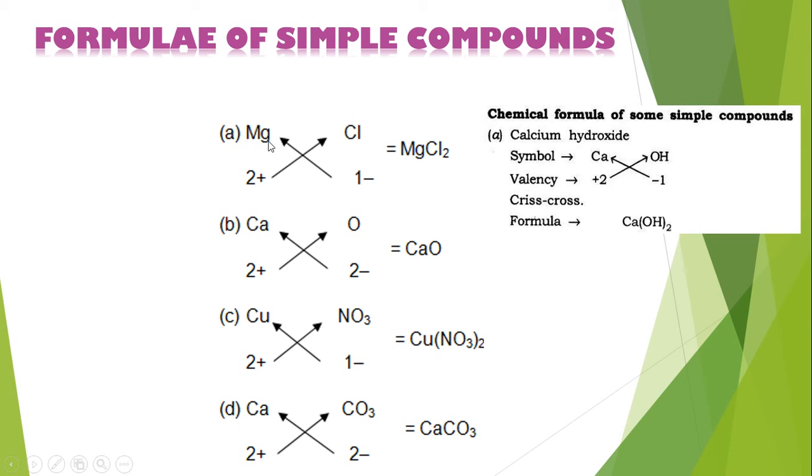The valency of the elements should be written below them and they should be crisscrossed. For example, the valency of magnesium is 2 and chlorine is 1. We have to crisscross it and write MgCl2.